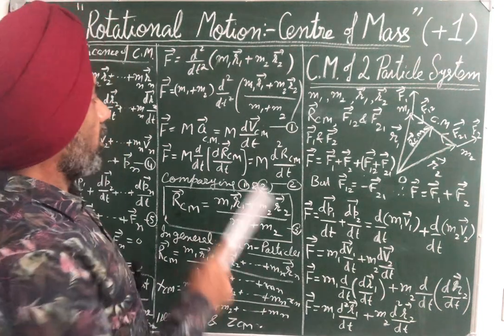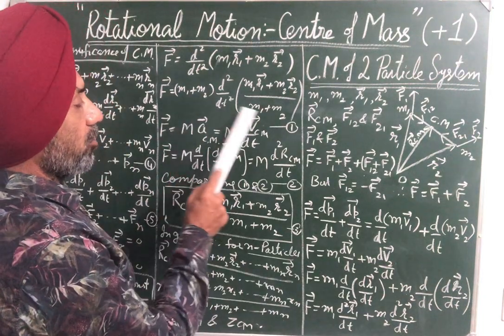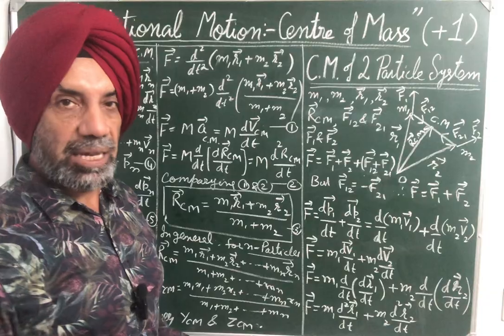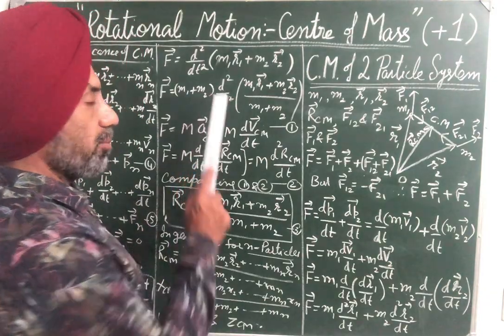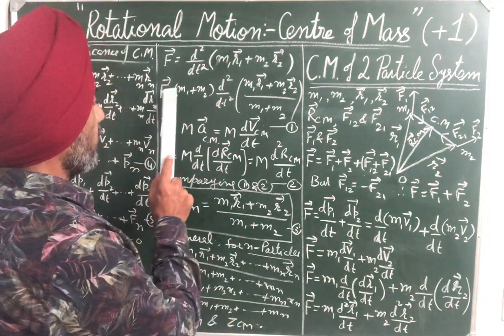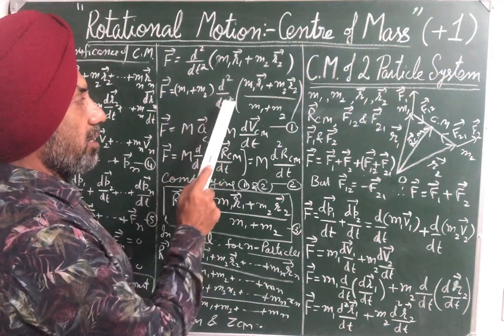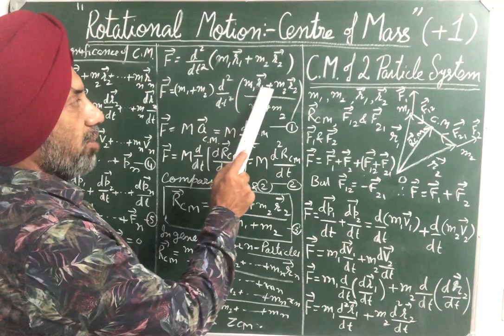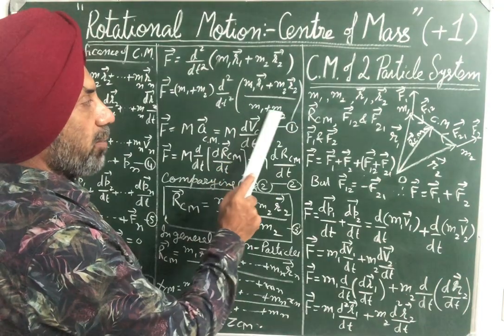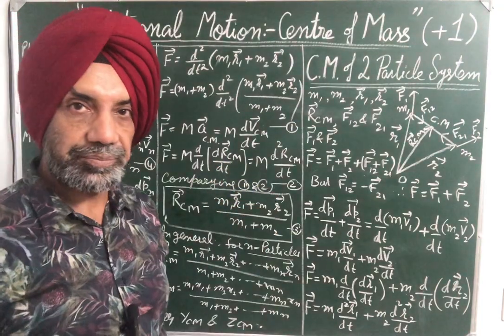Now multiply by m1 plus m2 divided by m1 plus m2, total mass of the system, because m1 plus m2 is not 0. So therefore capital F vector is equal to m1 plus m2 into d2 by dt2 of m1 r1 vector plus m2 r2 vector upon m1 plus m2, say equation number 1.